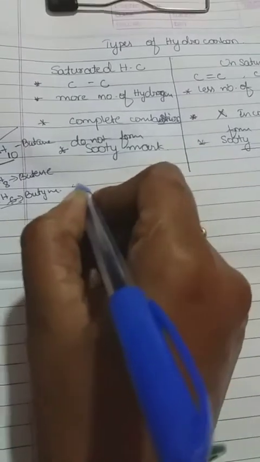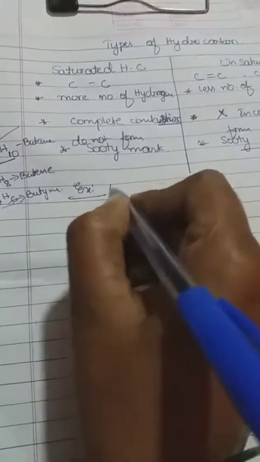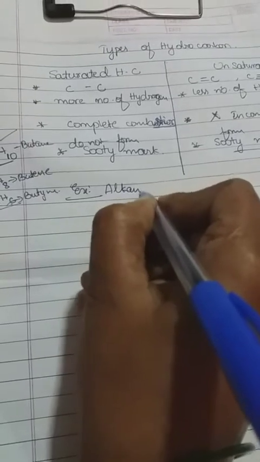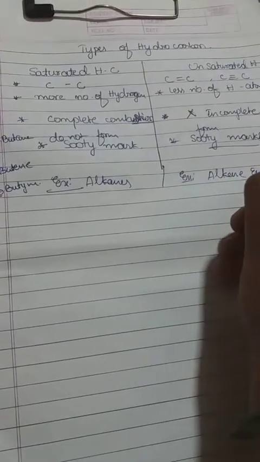So examples we can give for the saturated hydrocarbon or alkane, and examples we can give for the unsaturated hydrocarbon are the alkene and alkyne groups of hydrocarbons. Any example we can give in this? Methane, ethane, propane, like that. Here ethene, propene, butene, like that.